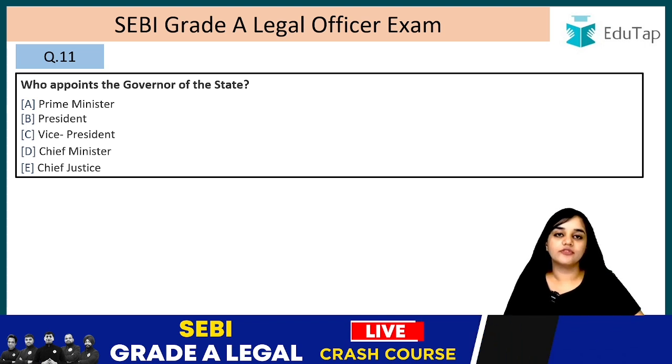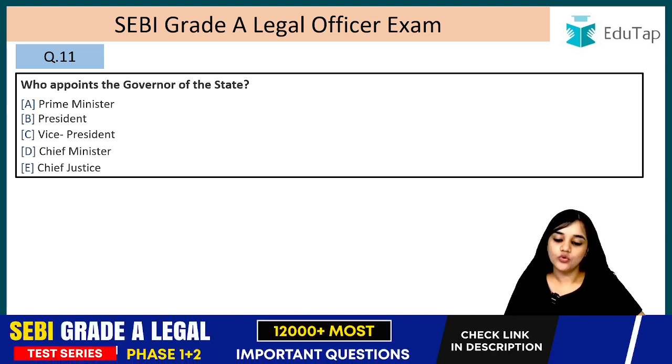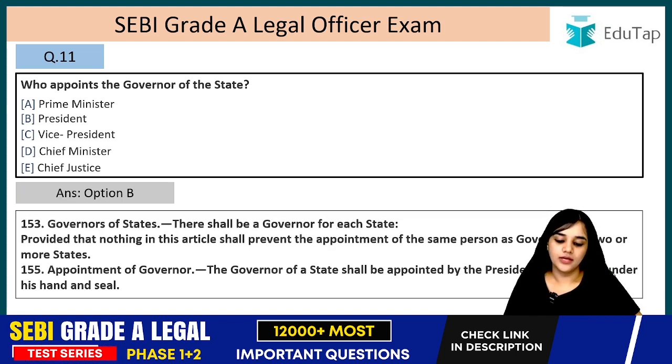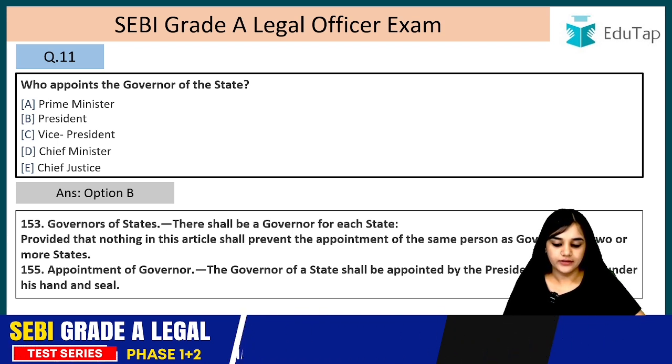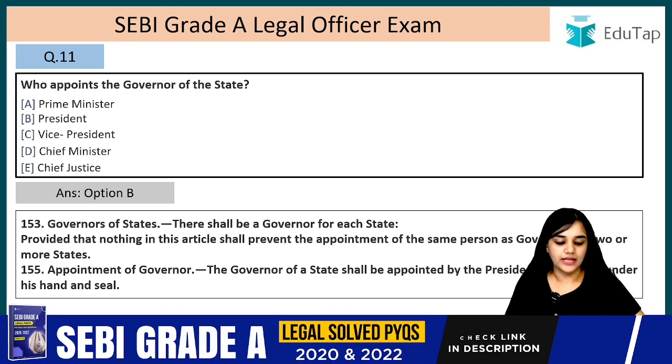Who appoints the governor of the state? Okay, so the governor of a state is appointed by who? The answer is President. So President, answer B. There shall be a governor for each state, provided that nothing in this article shall prevent the appointment of the same person as governor for 2 or more states. So one person can be a governor for 2 or more states, right?